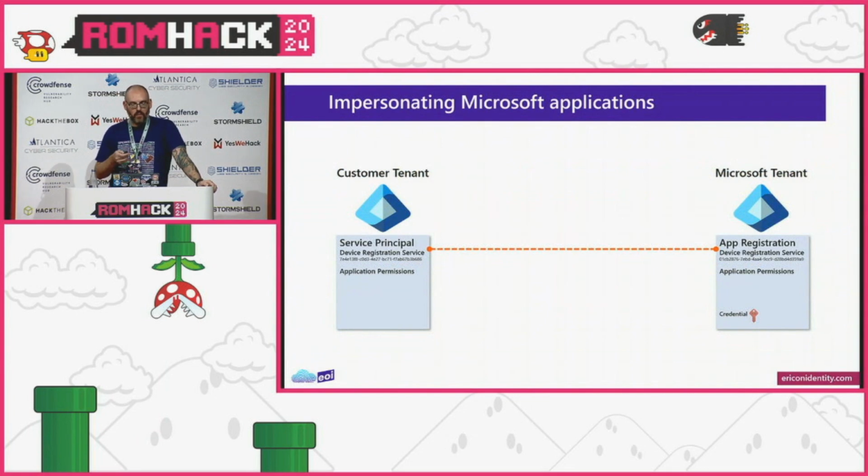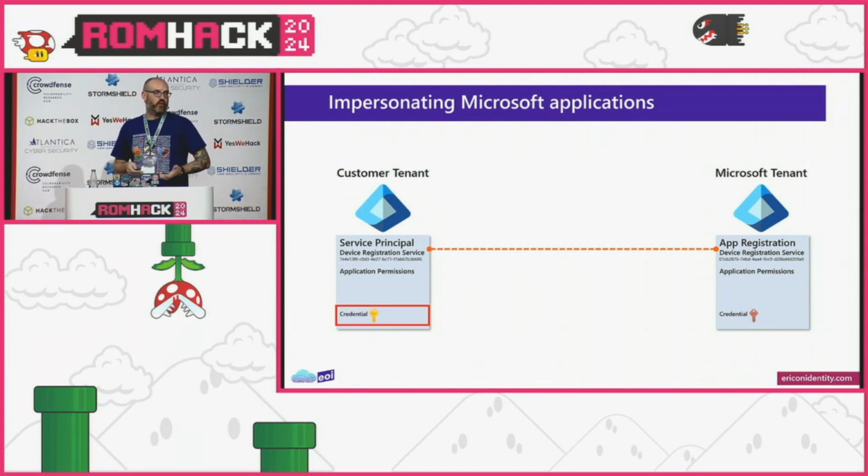And this is where it gets interesting, because while we have that credential on the app registration that Microsoft owns and manages, we also can assign a credential to service principals. And so now this is a credential I know, and Microsoft doesn't know it. I mean, they store it, but hopefully they don't know what it is.